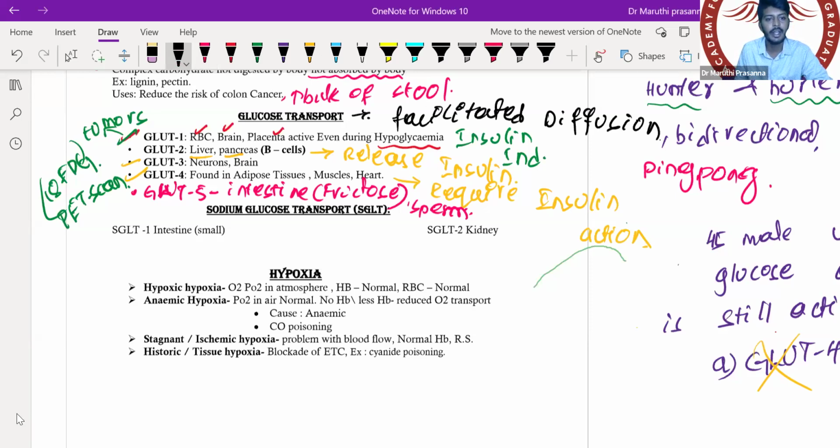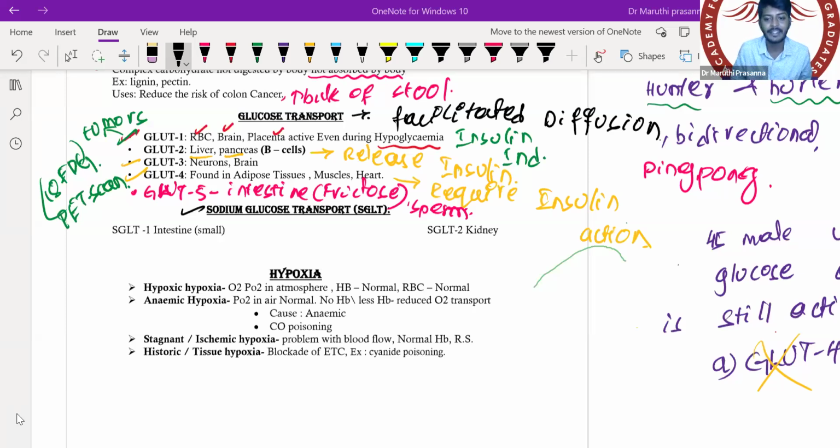So GLUT4 is located where? GLUT4 is located in the adipose tissue, liver, muscles, and your heart. Okay. Now let's go to the next one. Secondary active transport is called what? That is your sodium glucose transporter. Will it work alone individually, or does it always require both sodium and glucose for its function? It requires sodium and it also requires glucose. Very good. It requires both sodium and glucose.